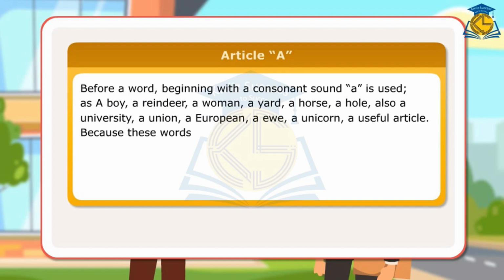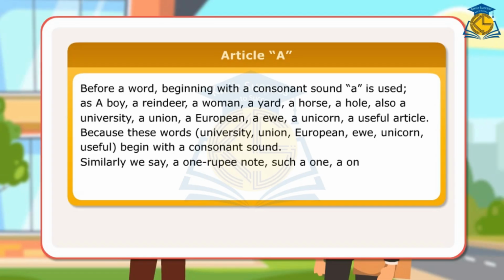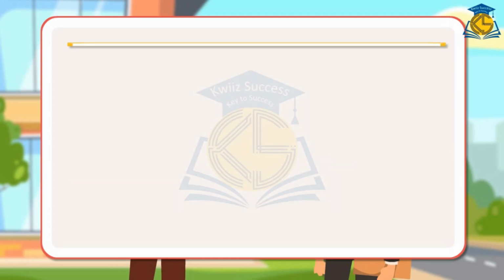Because these words, university, union, European, EU, unicorn, useful, begin with the consonant sound, similarly, we say a one rupee note, such a one-eyed man, because one begins with the consonant sound W.